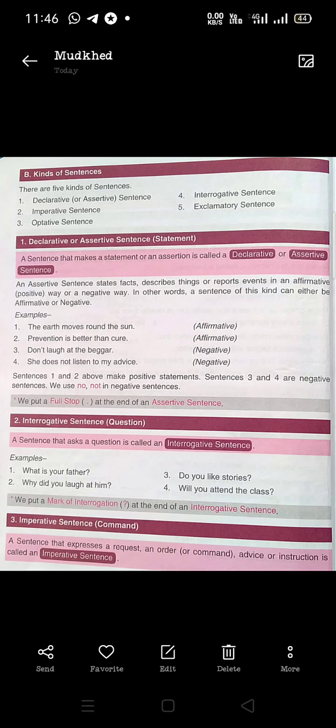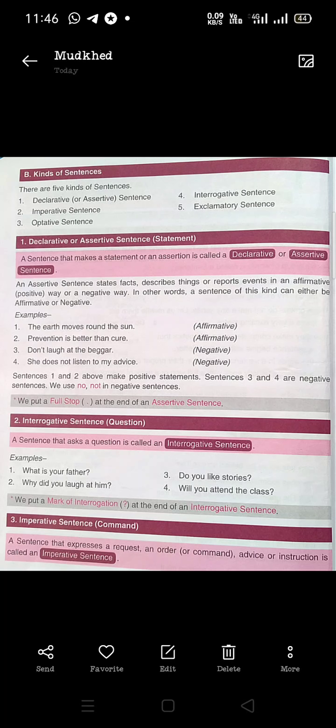Okay, so the sentences end with a full stop. These assertive sentences end with a full stop. Okay, the second type is the interrogative sentence. So interrogative sentences means questions. The sentence that asks a question is called an interrogative sentence.